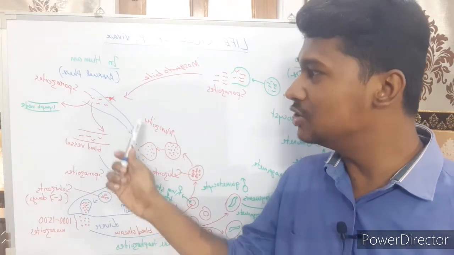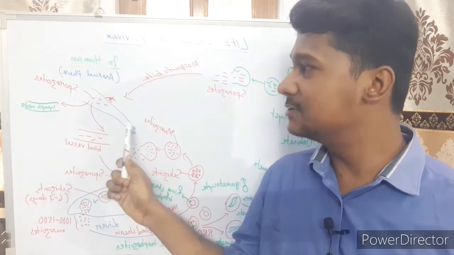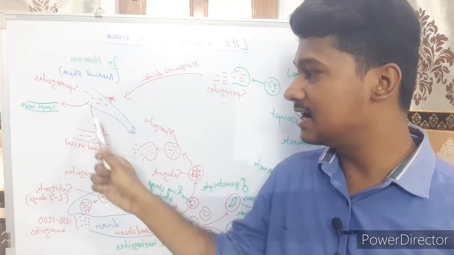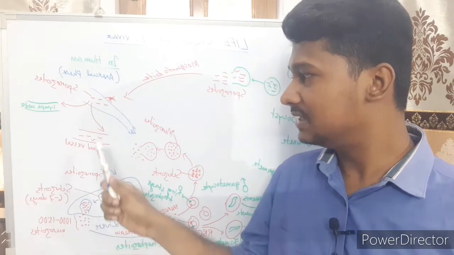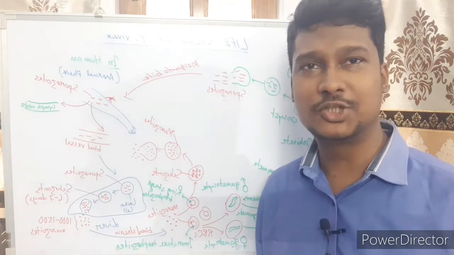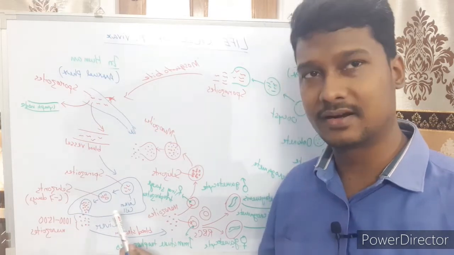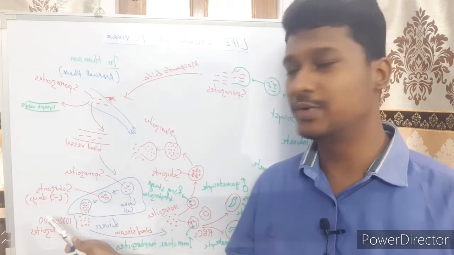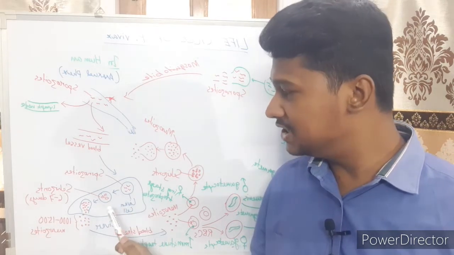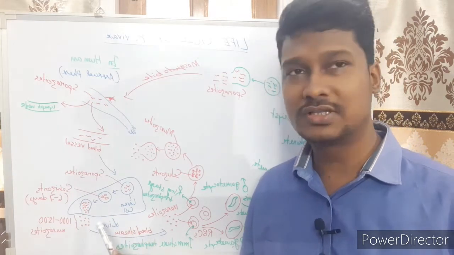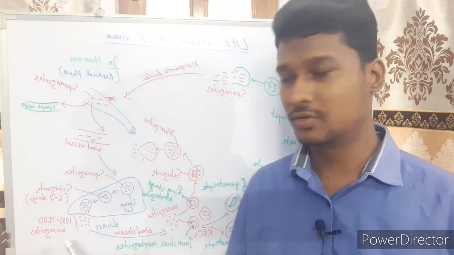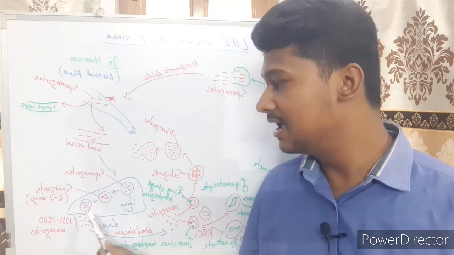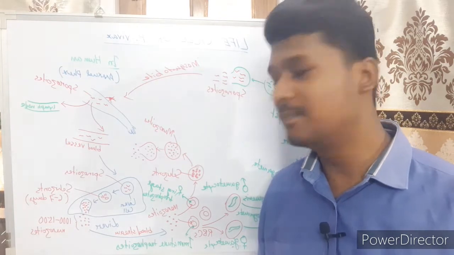Okay, after being released into the bloodstream, the sporozoites in one way go into the lymph node and in the other way enter the bloodstream. In the bloodstream, the sporozoites find their way to the first target organ, that is the liver. Within the liver, the sporozoites differentiate to form schizonts within 6 to 7 days. Each schizont will produce thousands of merozoites. After production of merozoites, the liver cell ruptures and the merozoites are released into the bloodstream.